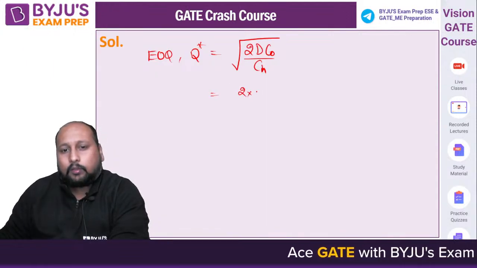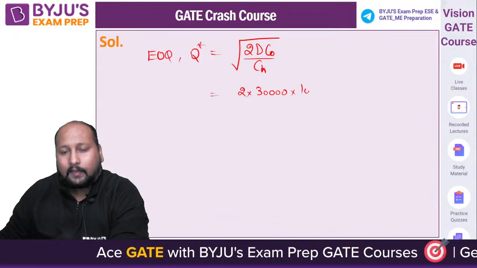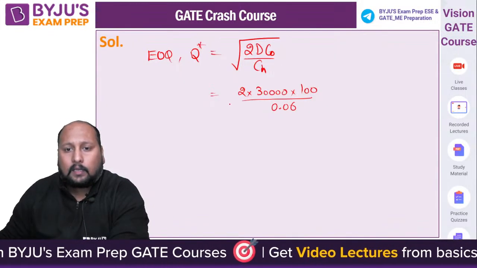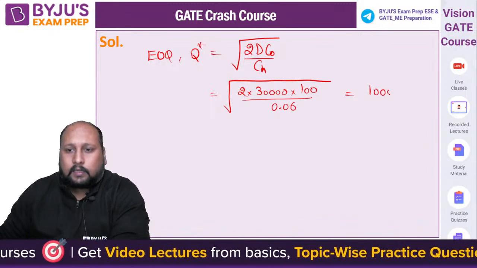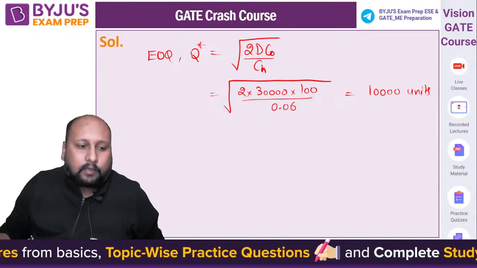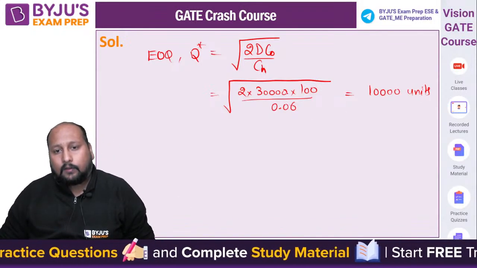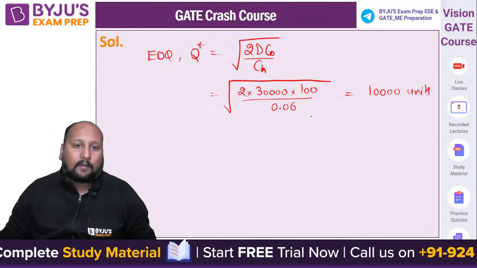2 into 30,000 into ordering cost, which is 100, holding cost is 0.06. What's the value you're getting for Q star, everyone? I think that should be 10,000 units. Please check. Are you getting 10,000 units? You know, this 2 gets cancelled. This is 6 and 6. This is 1, 2, 3, 4, 5, 6, 7, 8. So 4 zeros. So 10,000 units is the value of Q star.